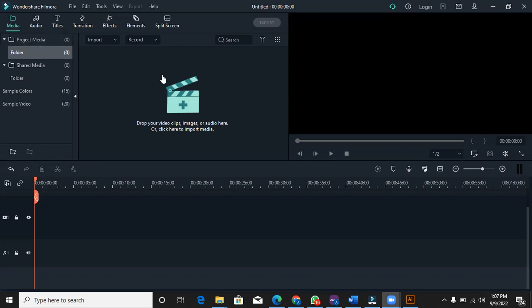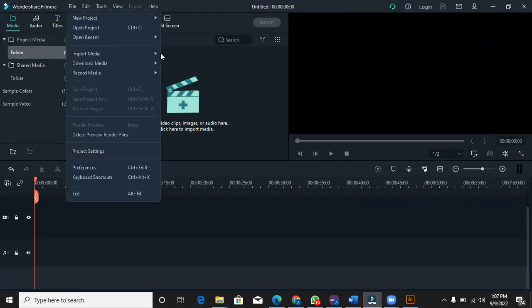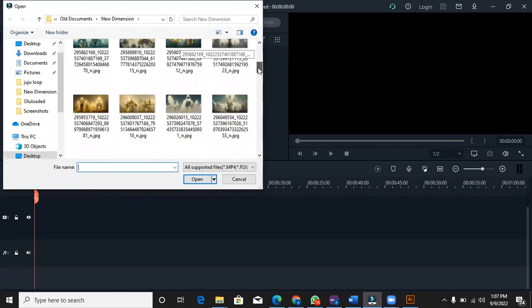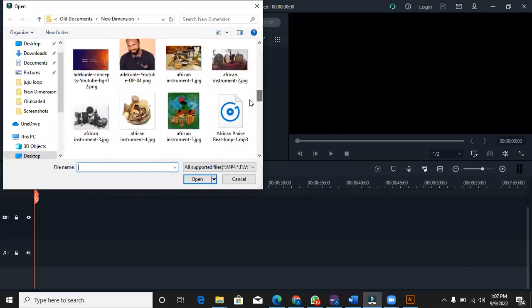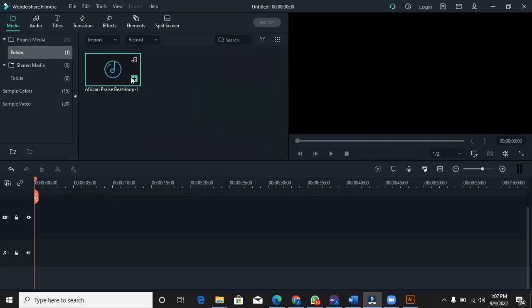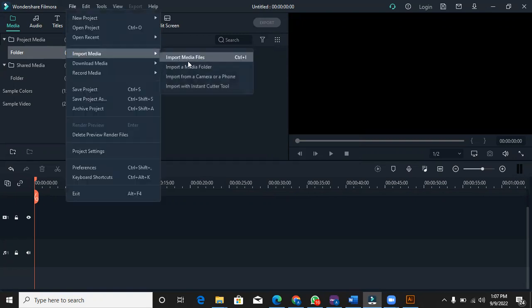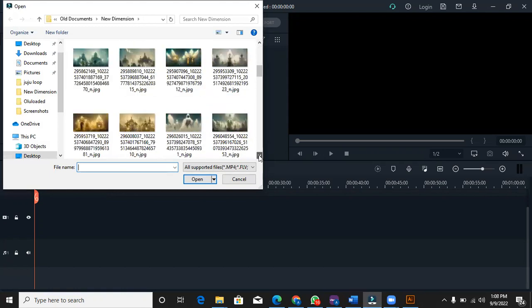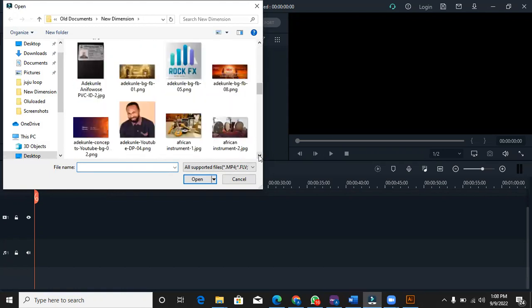So when you open your program, your Filmora software, you go to File, then you import the media files you want to use. The first thing I want to import is the beat, the sound, number one. The next thing I want to import is the picture I will use, the picture that will serve as background for the sound.